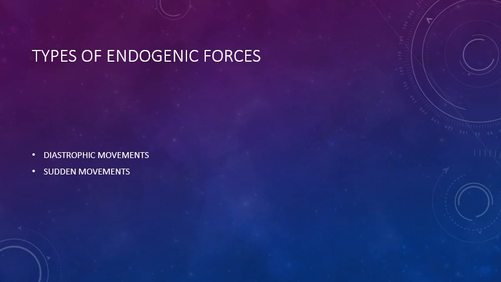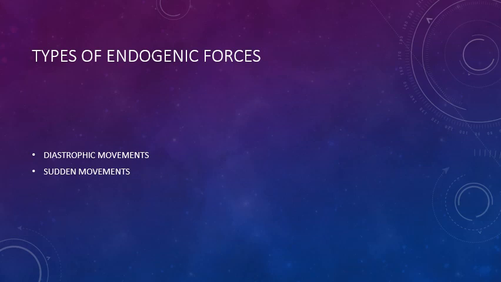Exogenic forces include the various agents of erosion like the river, the glaciers in the snow-clad mountains, the sea waves in the coastal areas, and the winds in the hot deserts. But in this chapter, we are going to study about the endogenic forces. Endogenic forces are those forces which arise from the interior of the earth, and they are of two types.